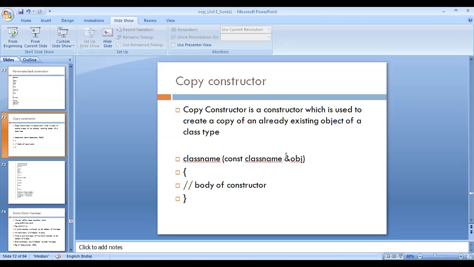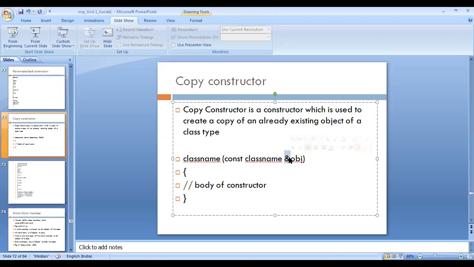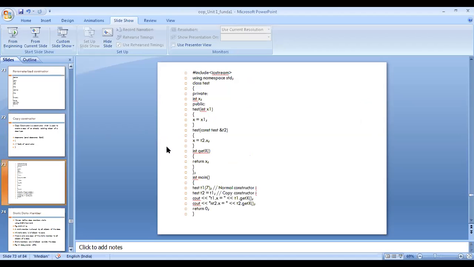As we know, here we use a reference. A reference variable is an alternative name for an existing variable. Here we use the copy constructor. It means we create a copy of an existing object. We'll see one example.